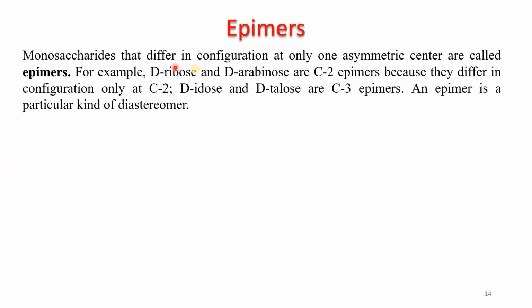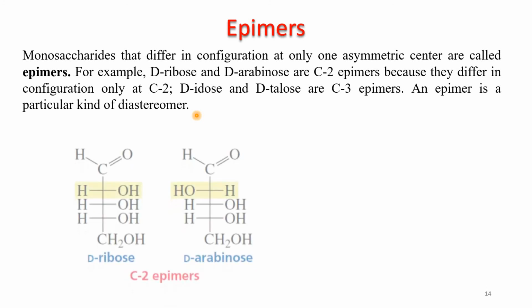Monosaccharides that differ in configuration at only one asymmetric center are called epimers. For example, D-ribose and D-ribulose are C2 epimers because they differ in configuration only at carbon number 2. D-idose and D-talose are C3 epimers. An epimer is a particular kind of diastereomer.